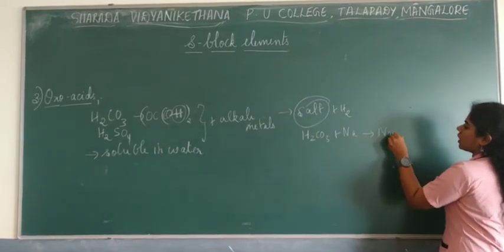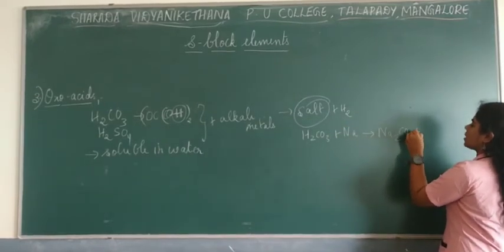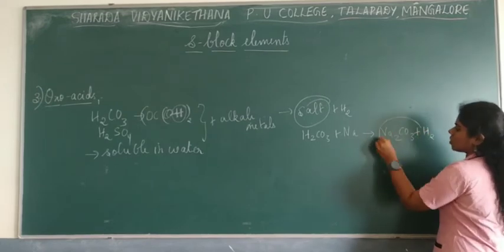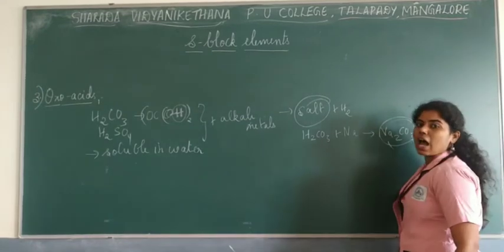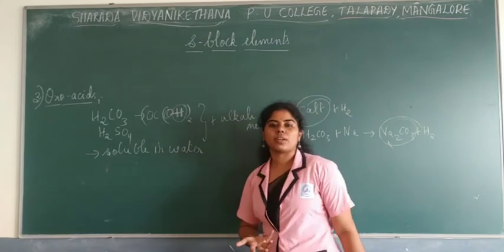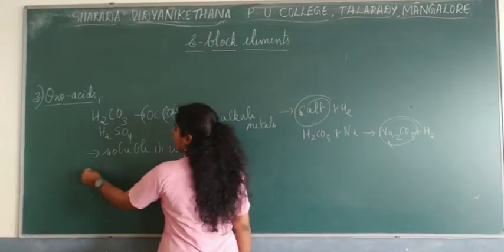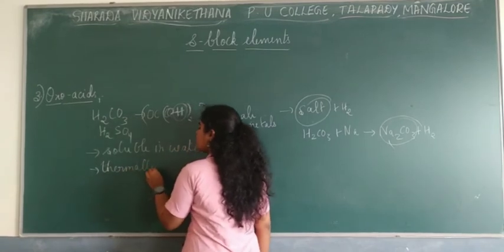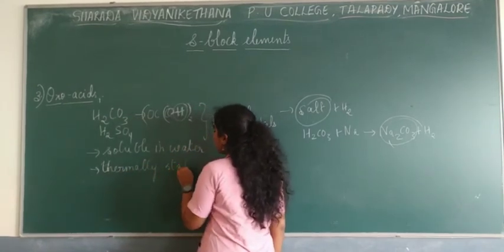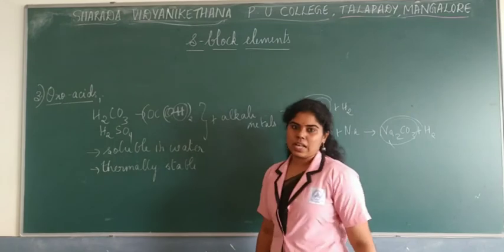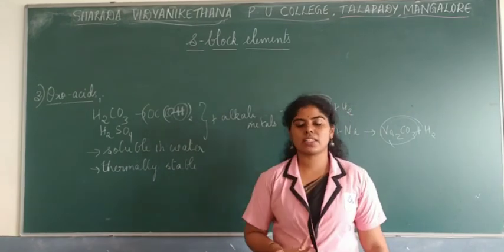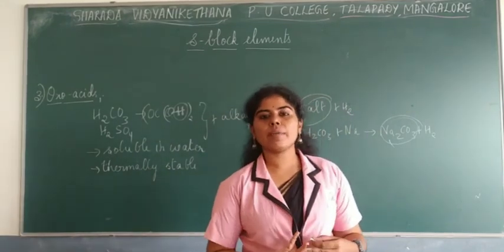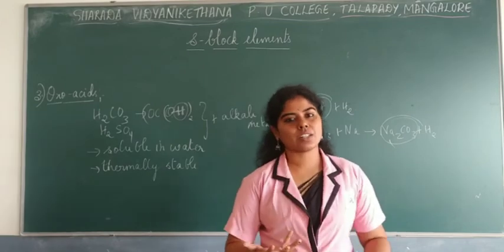They give out the salt, that is Na2CO3 plus H2. Now, these salts are really soluble in water, and another property is that they are thermally stable too. Thermally stable means that in the presence of heat they do not decompose. So if you try heating them, they do not decompose.